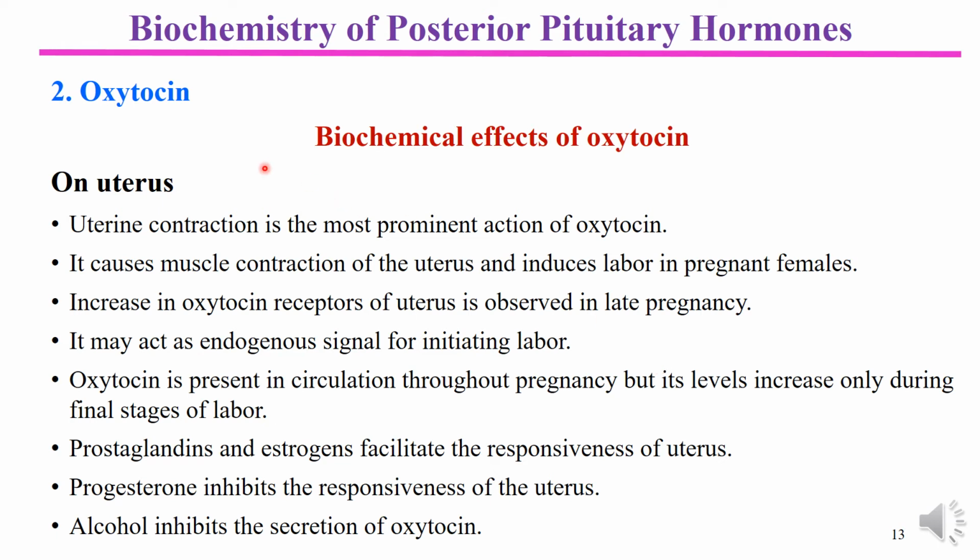So the uterus is the main organ influenced and affected by oxytocin. We can say that uterine contraction is the most prominent biochemical action of oxytocin. When oxytocin combines with the oxytocin receptors on the musculature of the uterus, it causes severe and significant contraction of the uterine muscles, and it induces labor in pregnant females.